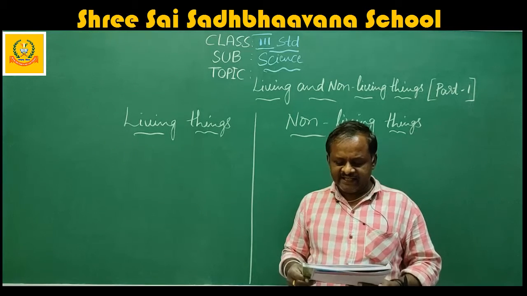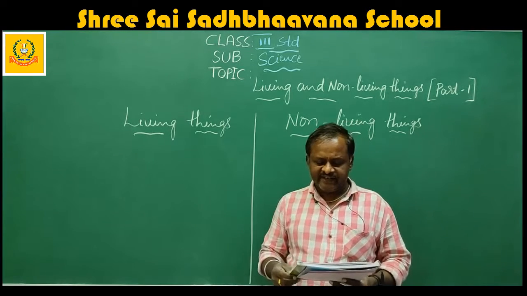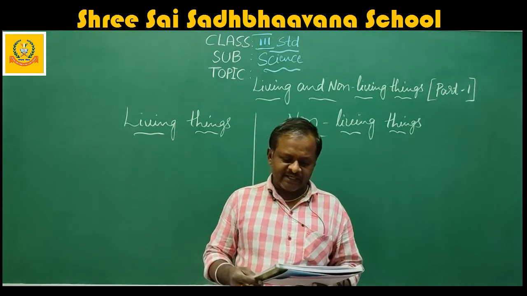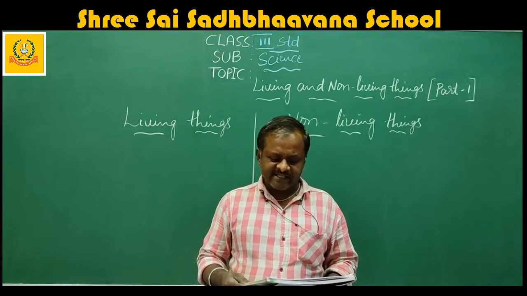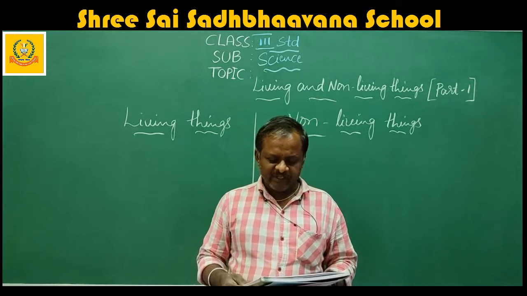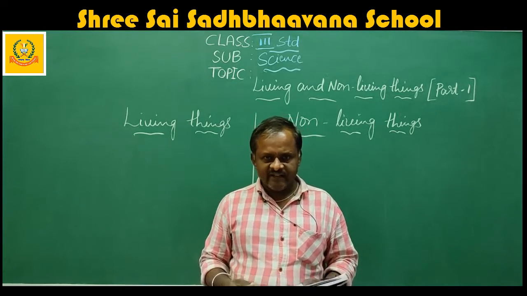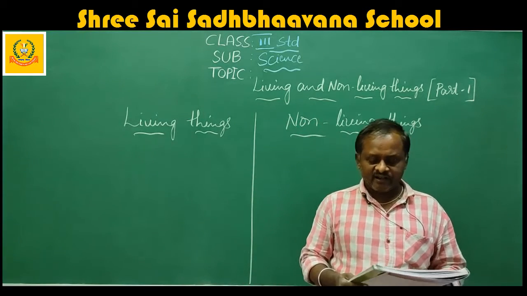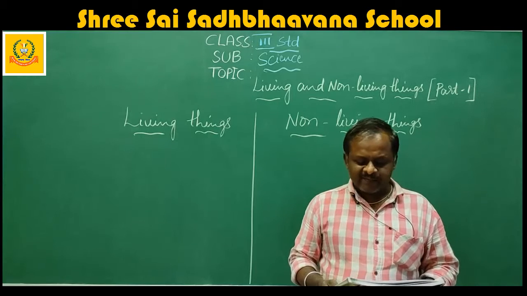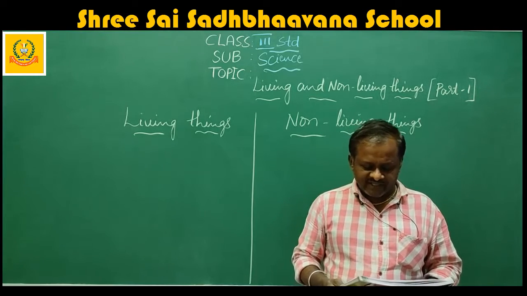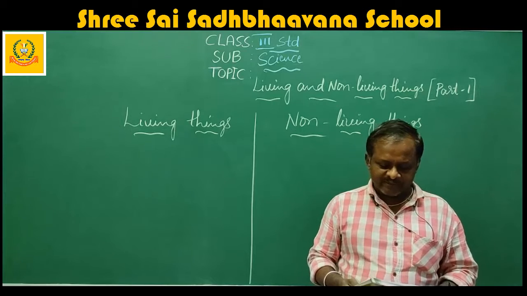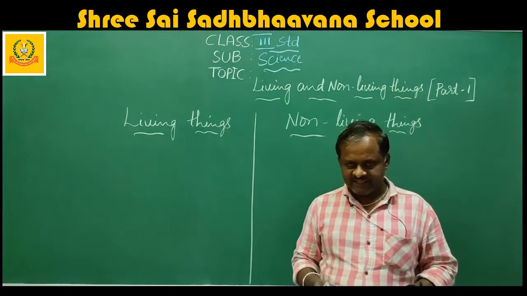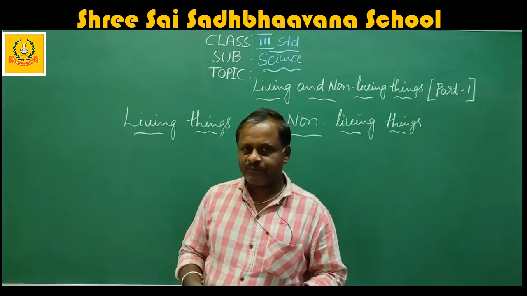We see a number of things around us. Creatures like cat, dog and elephant have life. They move from one place to another on their own in search of food and shelter. Such creatures are called living things. Things like table, chair and fan are lifeless. They cannot move on their own. They need some external force to move from one place to another. Such things are called non-living things. I hope you understand.